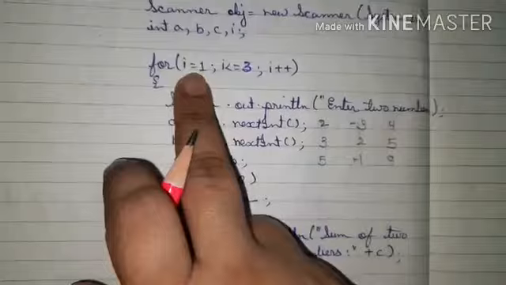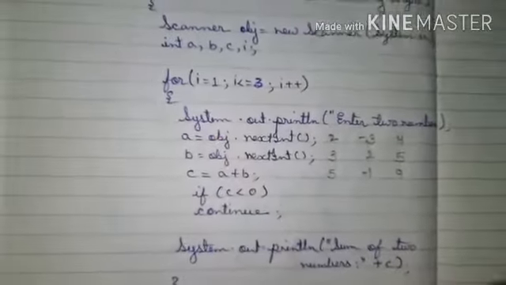Then it will come here. Now i will be 4, so the condition will be false. It will come out of the loop.